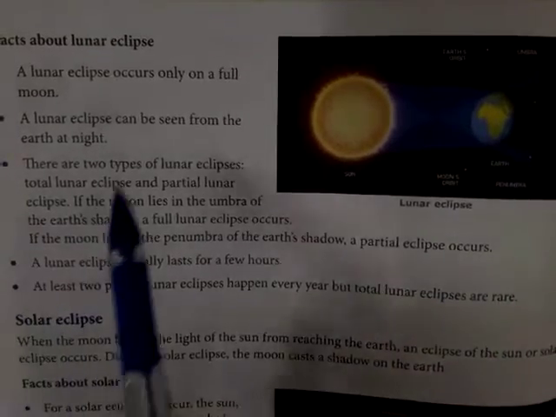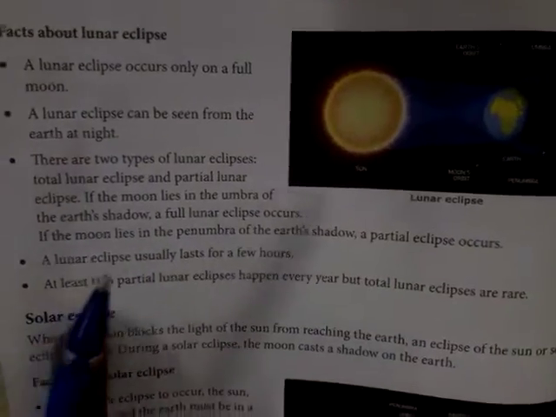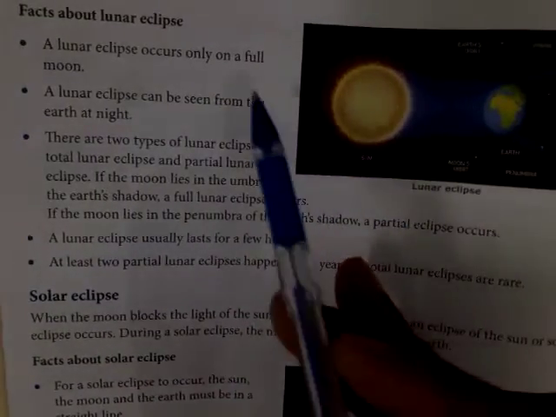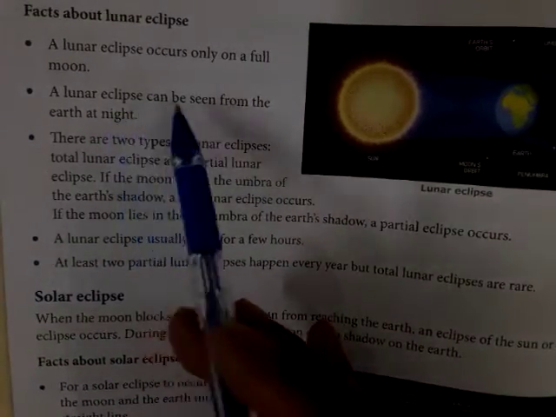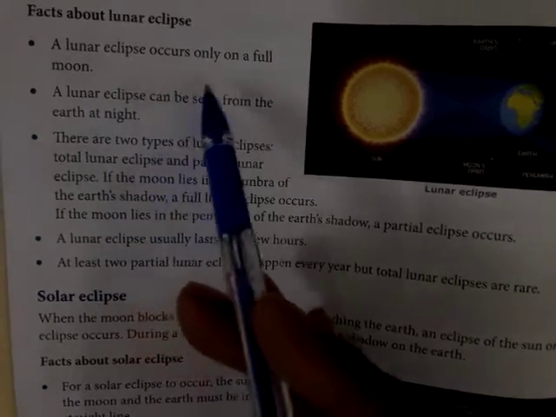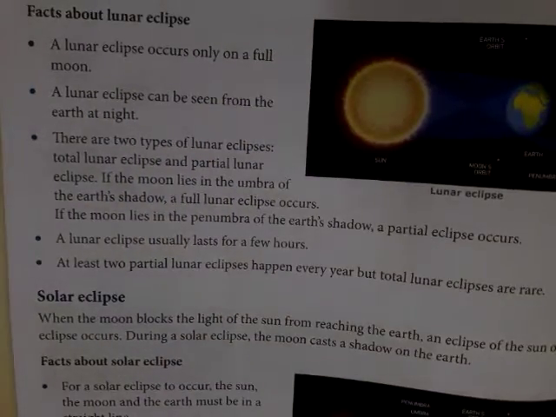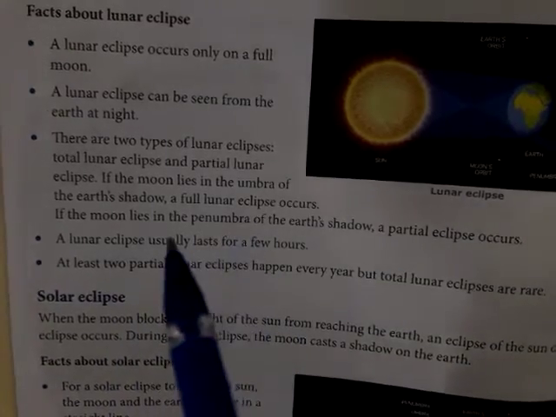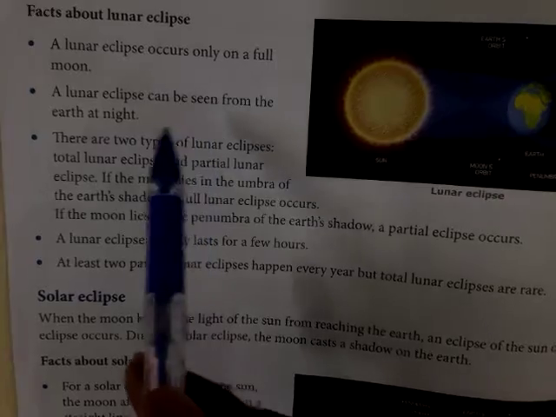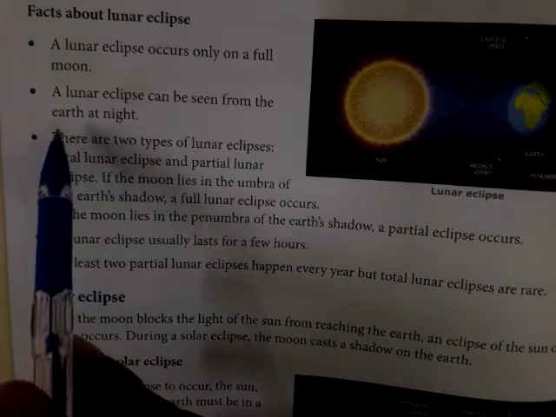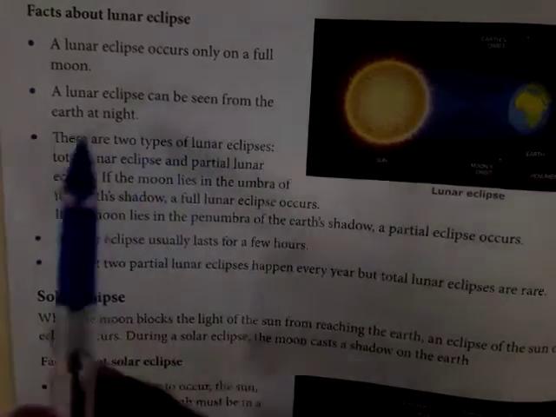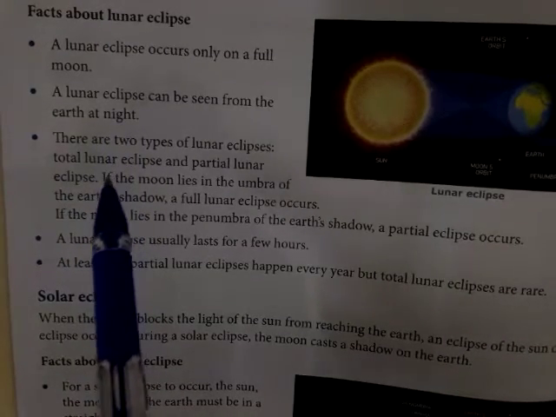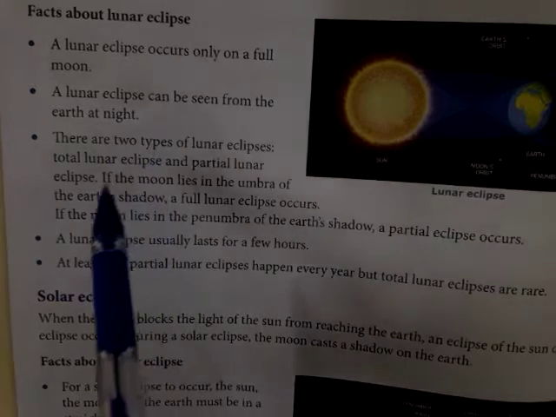There are some facts about it. A lunar eclipse occurs only on a full moon, which means it only happens when the full moon is there. A lunar eclipse can be seen from the Earth at night. These are the facts about the lunar eclipse.